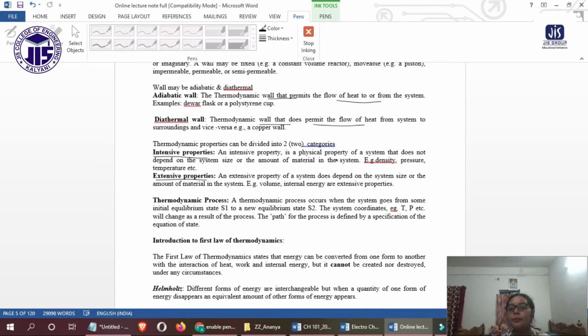Density, pressure, and temperature are all intensive properties. An extensive property of a system depends on the system size and the amount of material present in the system, like volume and internal energy. Don't worry, I will discuss in detail what internal energy is. So these are some of the extensive properties that we have.